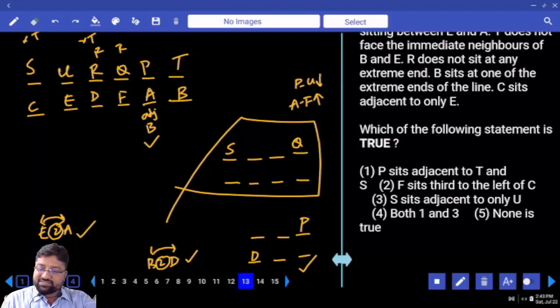Which of the following statements is true? P sits adjacent to T? Yes. But there is one option which says both 1 and 3. Let me check 3 also. S sits adjacent to only U. Yes, S sits adjacent to only U. Sure, right. Done? Okay, next.